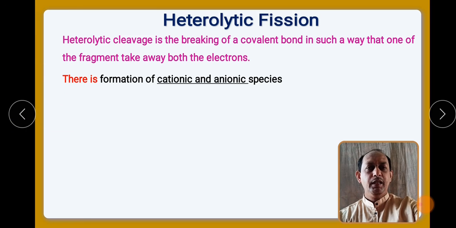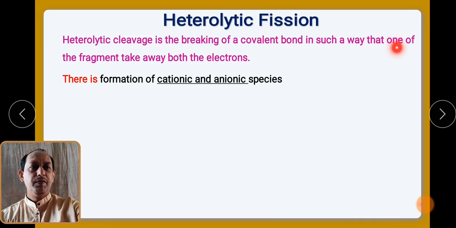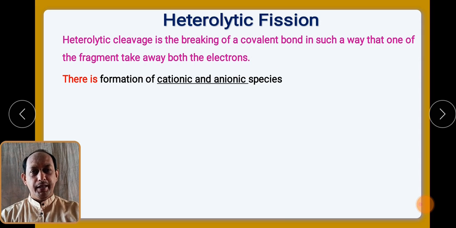Then we see heterolytic fission. In heterolytic fission, the breaking of the covalent bond takes place in such a way that one of the fragments takes away both the electrons. So heterolytic fission takes place in an unsymmetrical way.